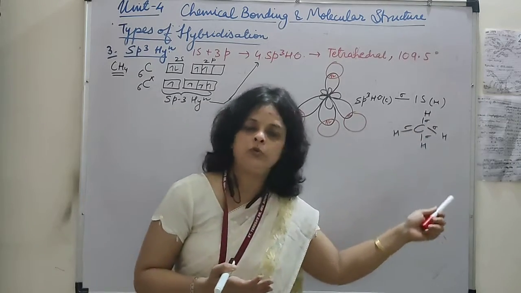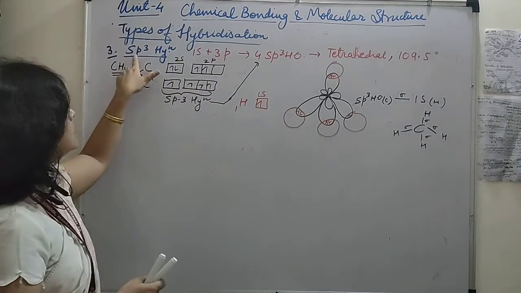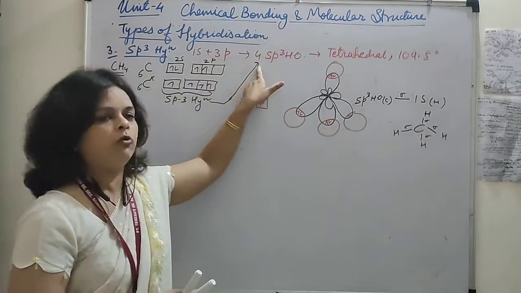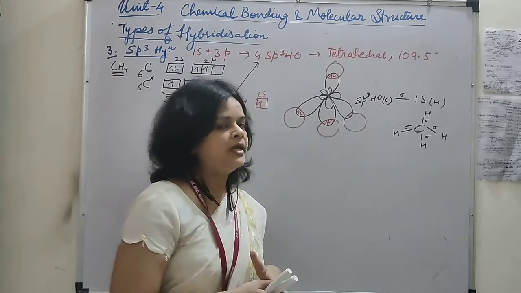If the summation is coming out to be 4, then it is sp3. बेटा देखो यहाँ काउंट कर लो, 1s and 3p, so it is coming out to be 4. अगर 4 है तो प्रिडिक्ट करना हाइब्रिडाइजेशन कौन सा होगा, it will be sp3.